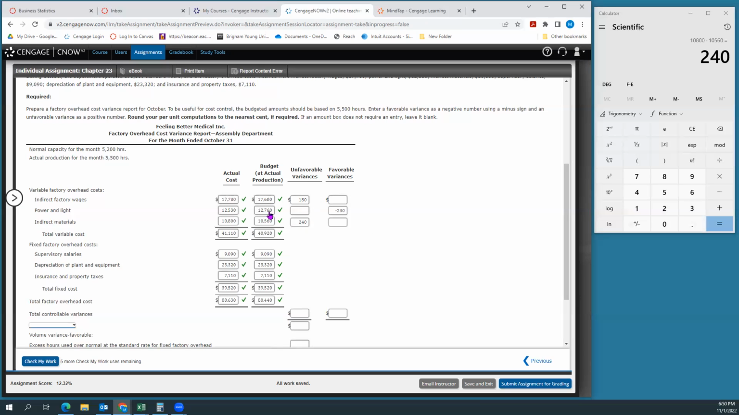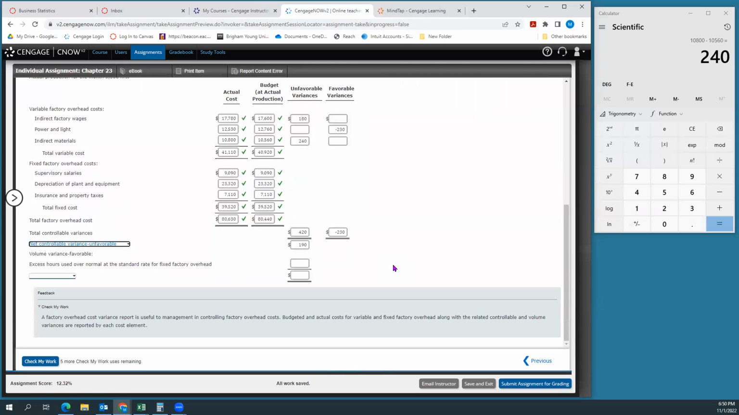So then to do my controllable variances here, I'll just add these up. So 180 plus 240 should give me 420. And on the favorable side, I have a negative 230. And so my total controllable variance, 420 minus 230, should be an unfavorable variance of 190. Now, since I did that math in my head, I might have made an error, so I'll double check. Looks like I'm okay.